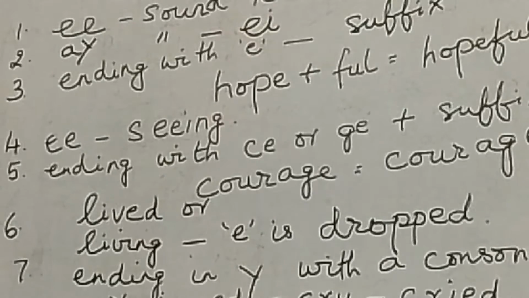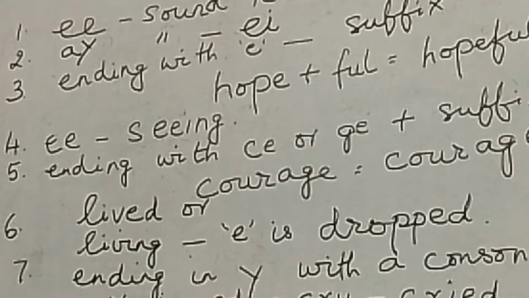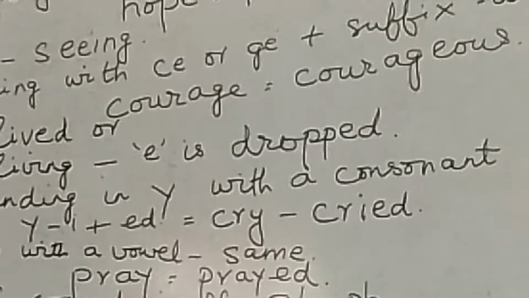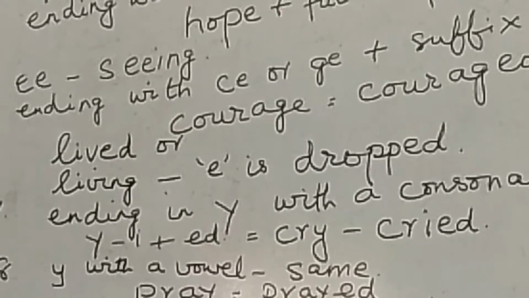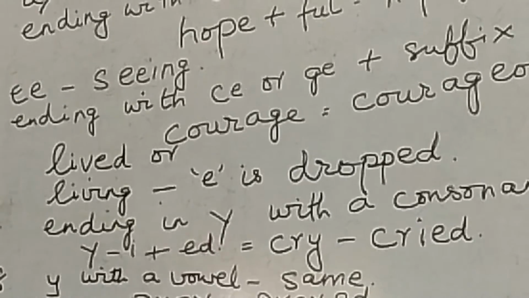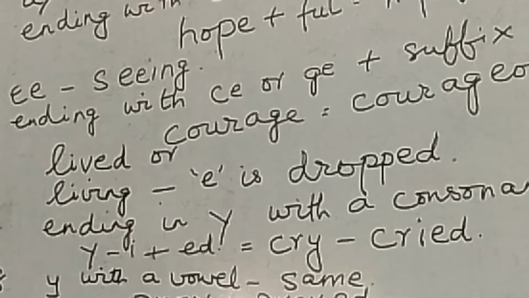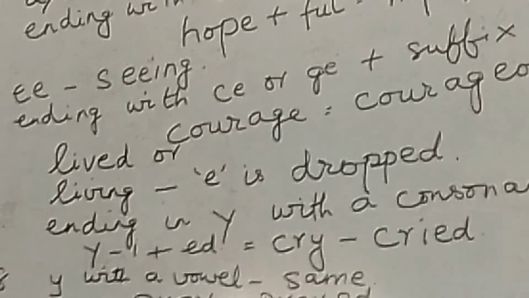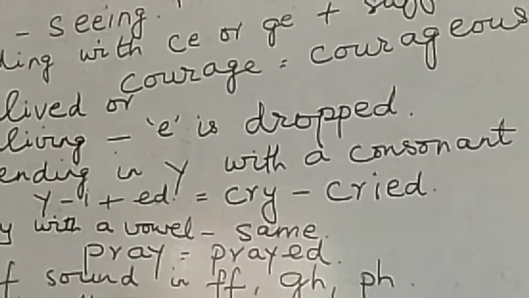Then next, we go with the words which end with Y. Now there are certain rules for it. When we add ed or ing, if in the word Y is preceded by a consonant, then Y changes into I and we add ed.